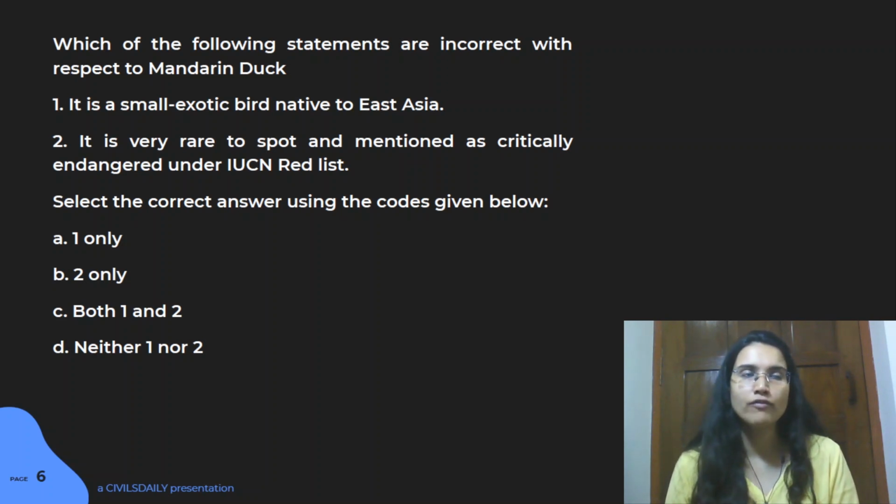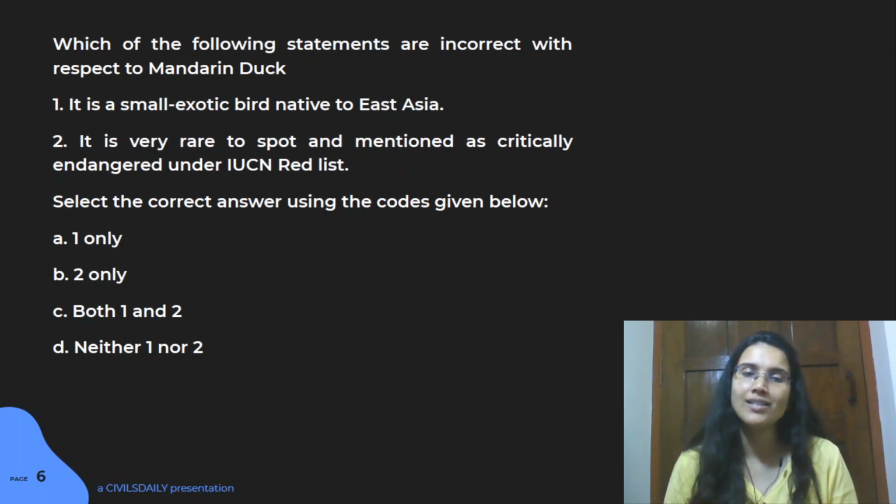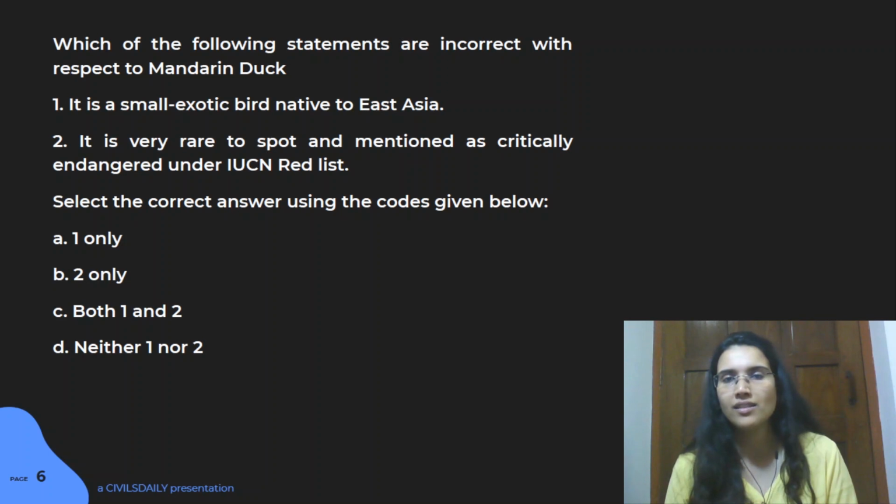It's found in the UK, and in American countries like the USA. So the population has expanded. The first statement is right that it is native to East Asia, but now we see an expansion of its population across a lot of different places.